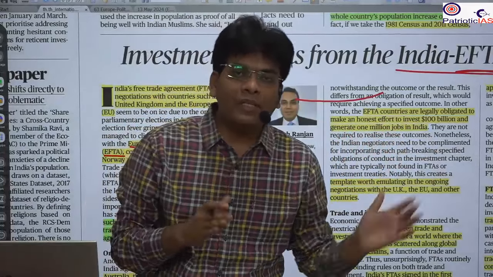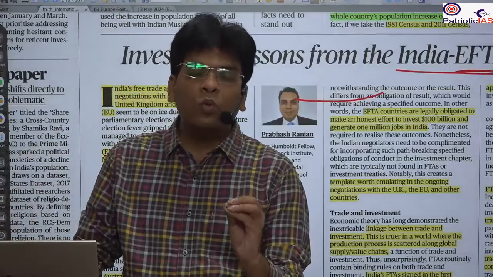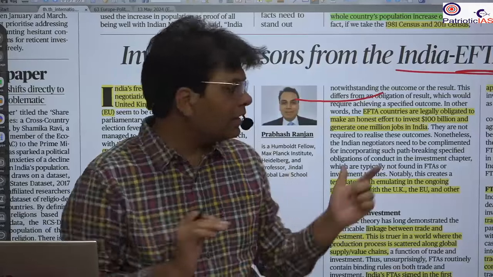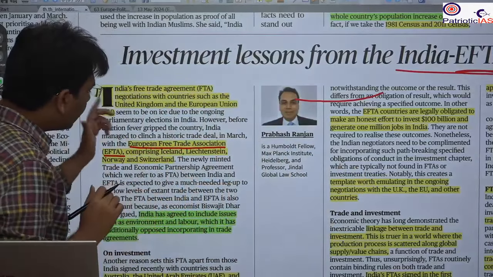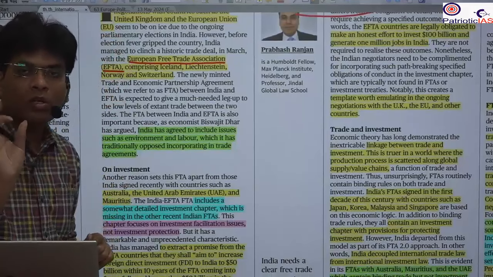In previous trade agreements, we generally included both trade and investment agreements. Here, in the agreement with the European Free Trade Association, we were very cautious.